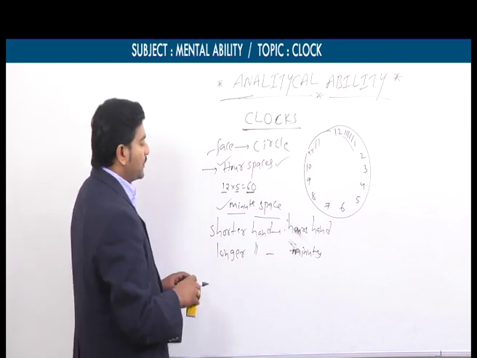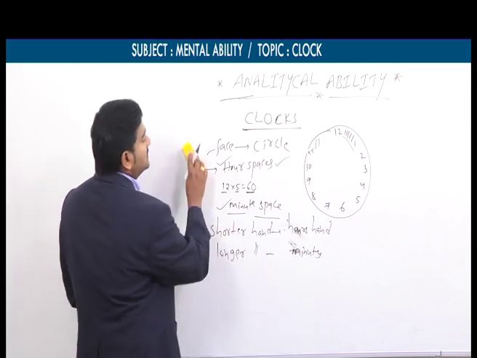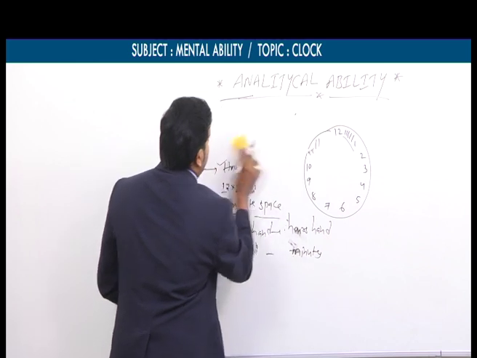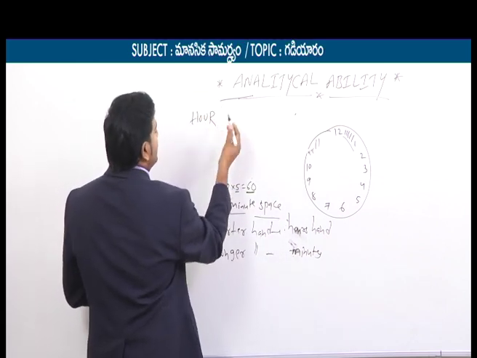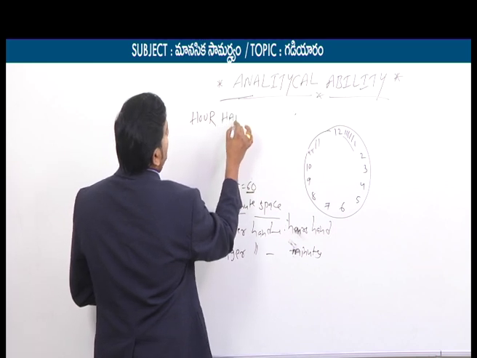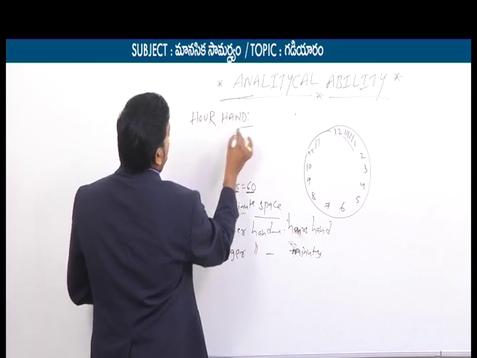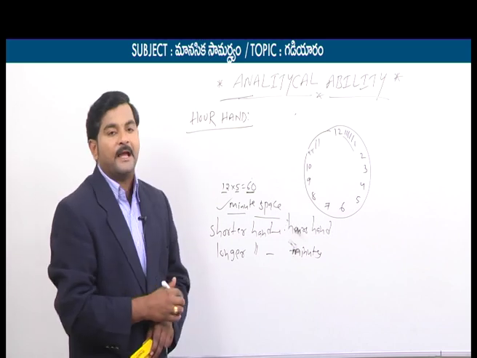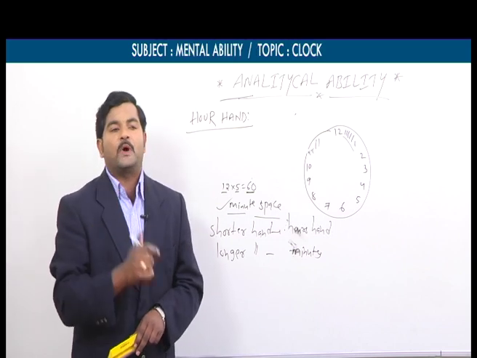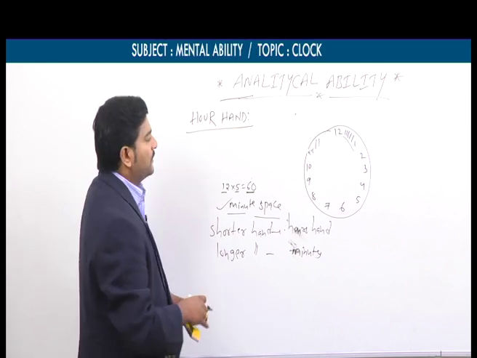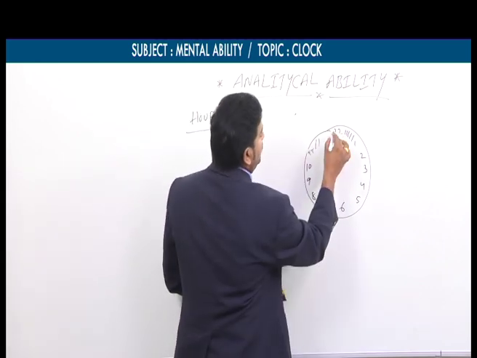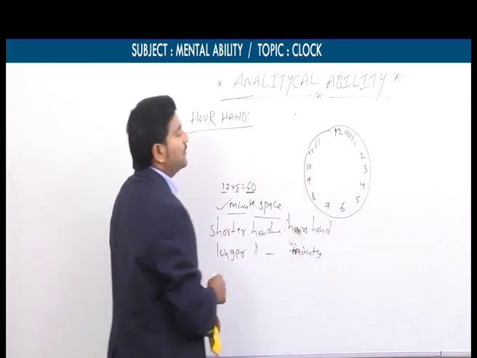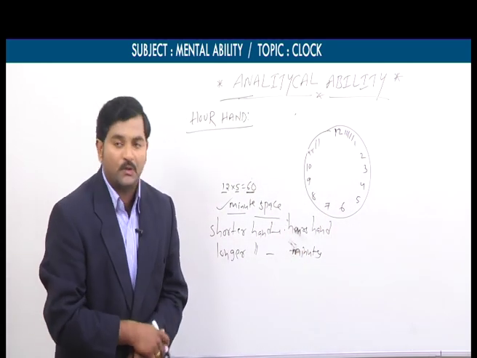So before going to start about the remaining parts, we will talk about the hours hand in the clock. Hours hand, or simply we can call hour hand. We will discuss about this hour hand. In this hour hand, we are having 3 main important points. For example, look at this diagram everybody. A clock is having 12 big equal parts, as I already told you earlier.